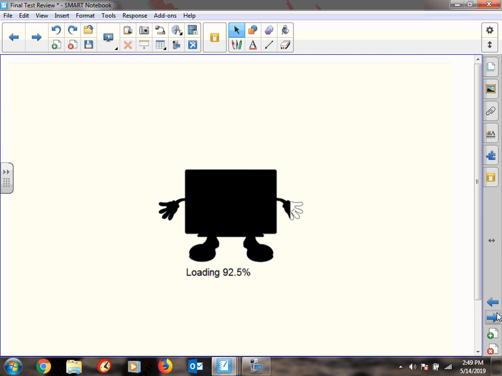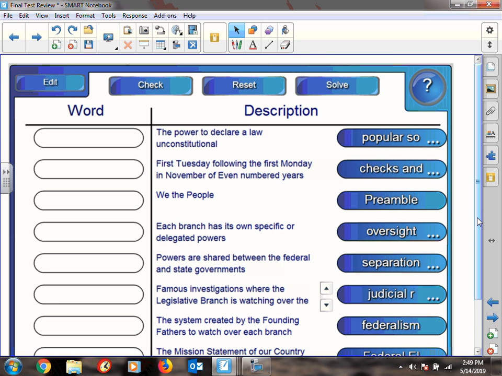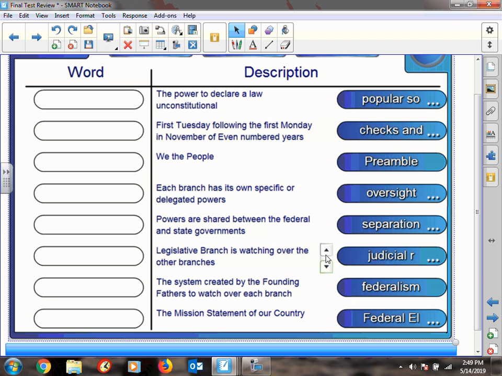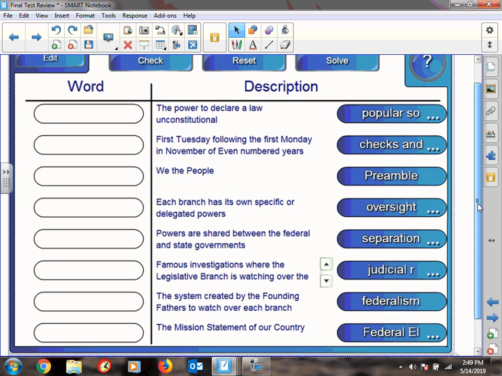Okay. All right, another kind of matching. So again, let's read through them and then hit pause so you get a chance to match them. The power to declare a law unconstitutional. First Tuesday following the first Monday in November of even-numbered years. We the people. Every branch has its own specific or delegated powers. Powers are shared between the federal and state governments. Those famous investigations, like watching over the other branches. The system created by the Founding Fathers to watch over every branch, and the mission statement of our country.